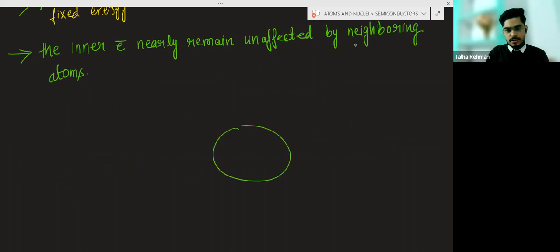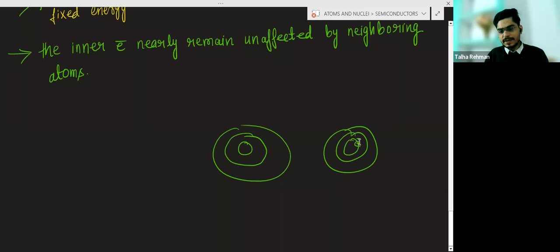You can see here, these are the shells. Suppose here is this inner electron. On this electron, there will not be much effect by the electrons here or by the nucleus of the other atom, because this is the inner electron. So it is found that on the inner electron, the interaction is negligible. The inner electron in terms of energy is not much deviated.